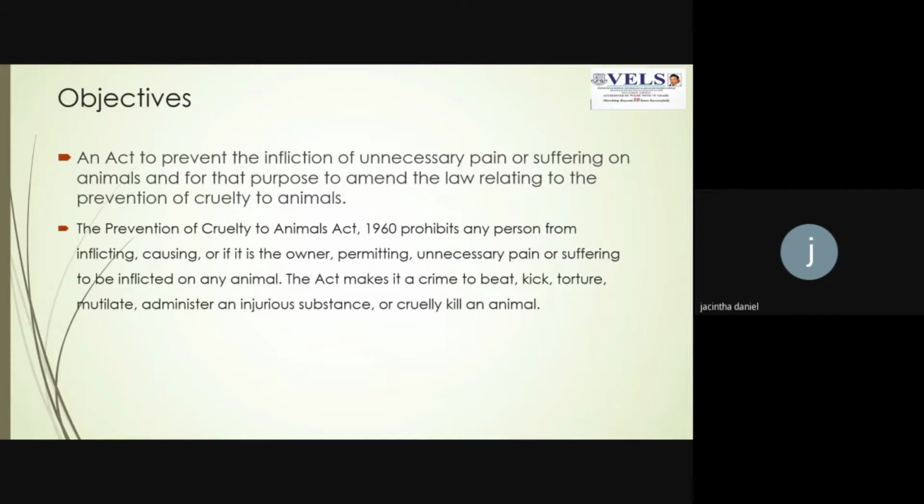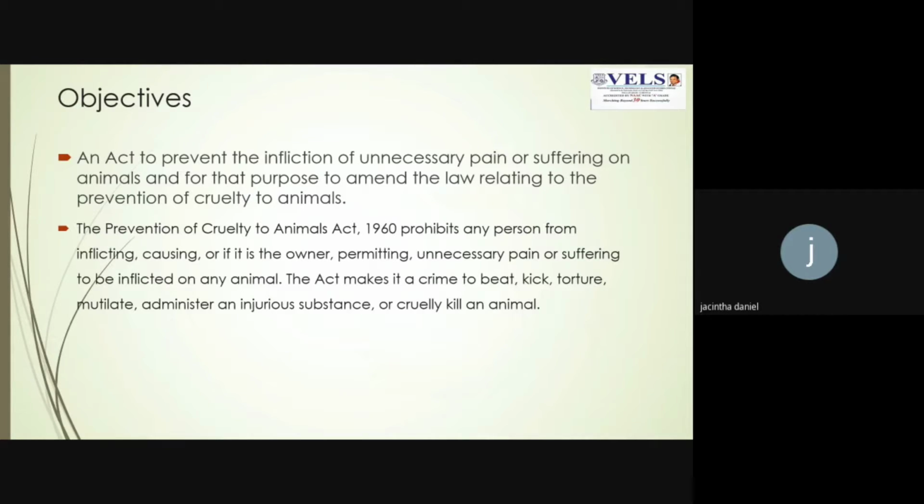For example, an animal might be suffering from a particular degenerative disease, so there should be a mercy killing. But in certain cases, people will inflict pain. They'll pour hot water on the animal and cause a lot of pain. To prevent all of these things, this act was passed, to make sure that nobody beats, kicks, tortures, mutilates, administers any injurious substance to, or cruelly kills an animal.